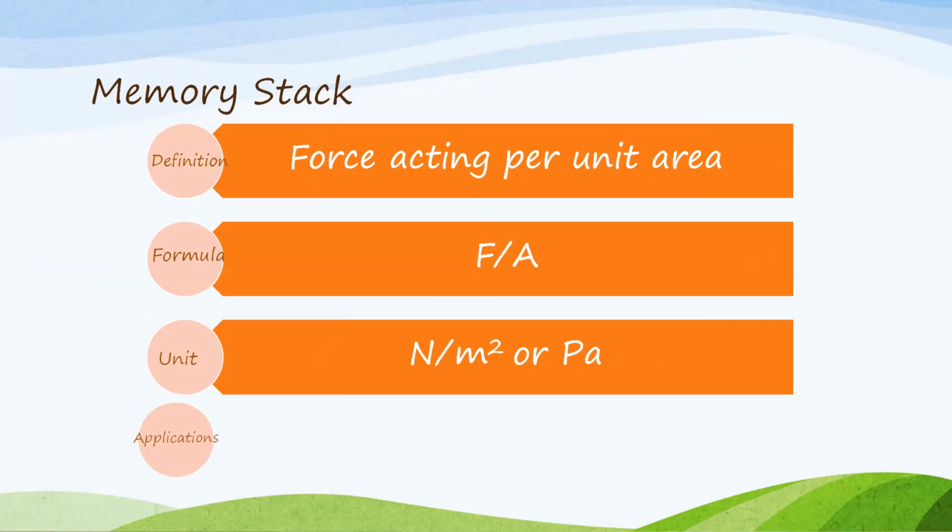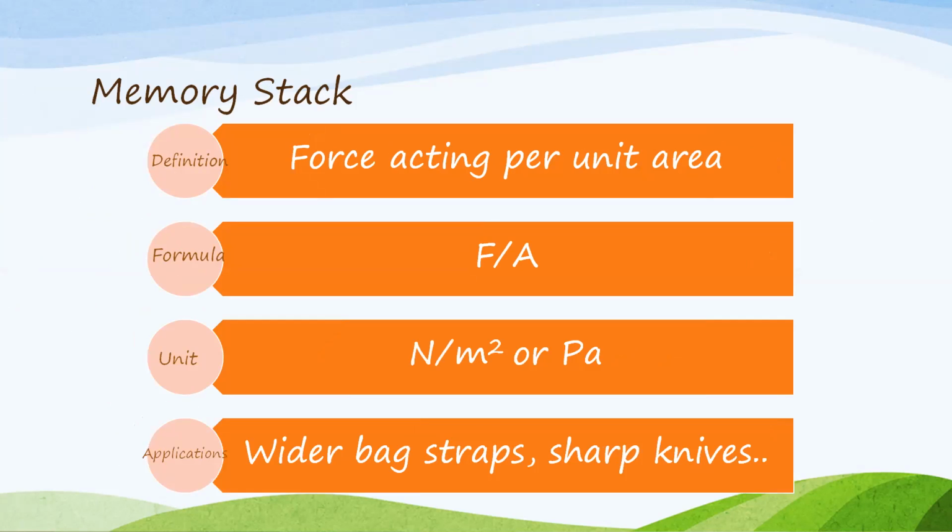Practical applications, there are n number of practical applications, like wider bag straps are used in order to reduce pressure, whereas sharp knives are used to cut vegetables, because the sharper the edge, the more will be the pressure. So that makes it easier for us to cut vegetables by using sharp knives.